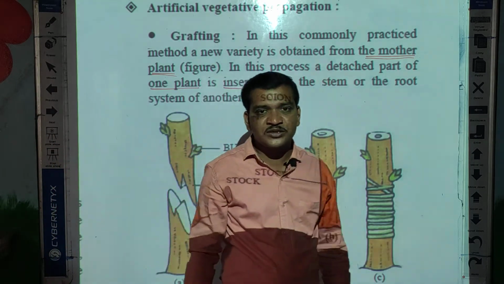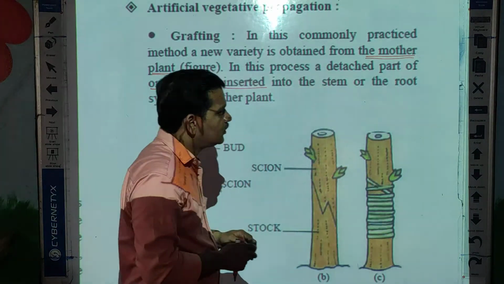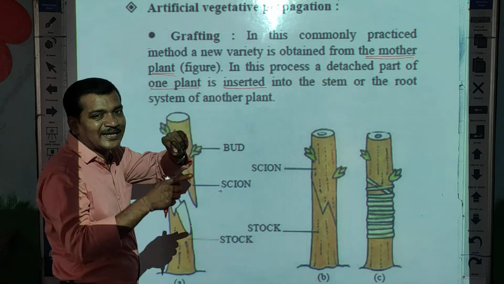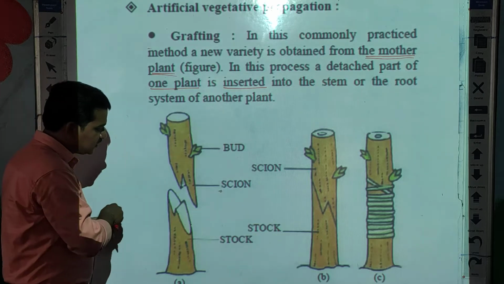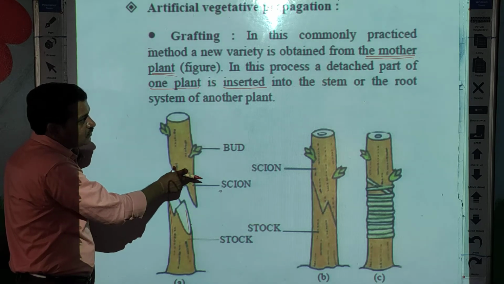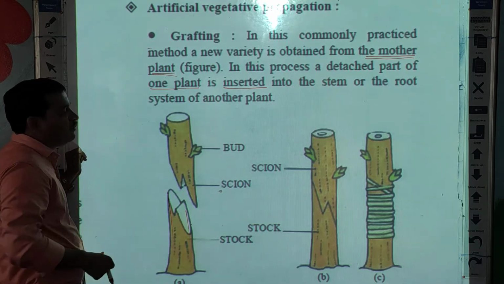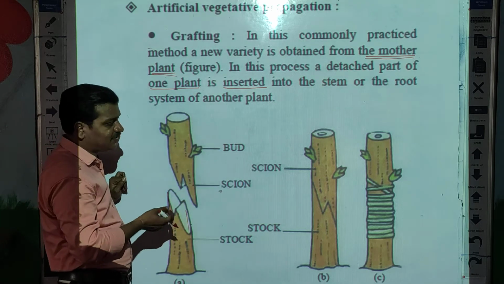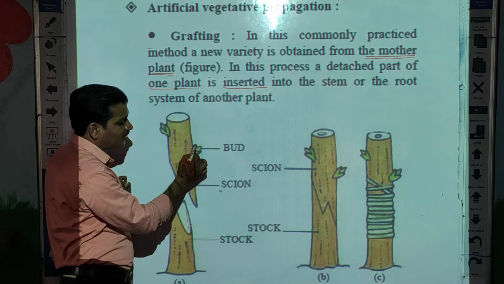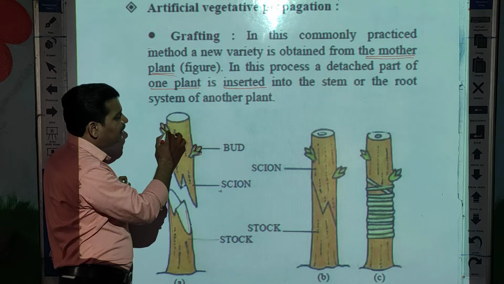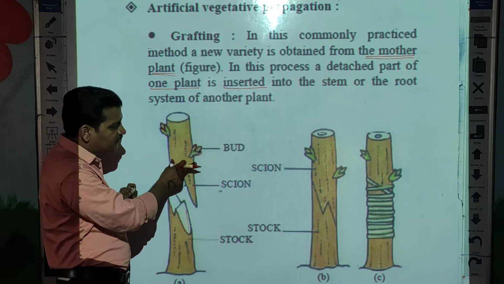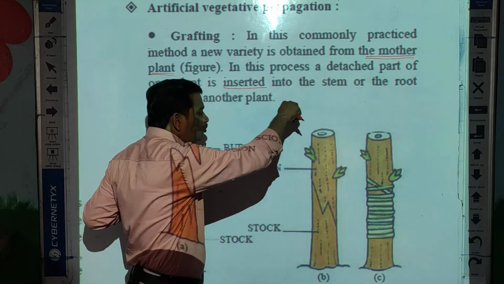What happens in this method, students? If the characteristics of a plant seem good, we cut a part of that plant, the stem, as you can see here, this is called the stem. Select the stem of that plant which has a bud, because that part is going to grow. Then you cut this part which has the bud, and then you have to insert it.